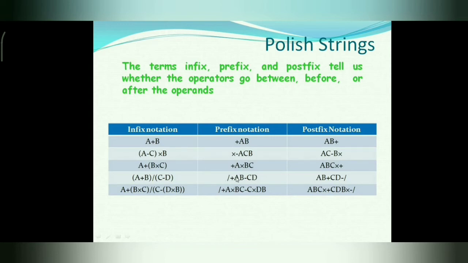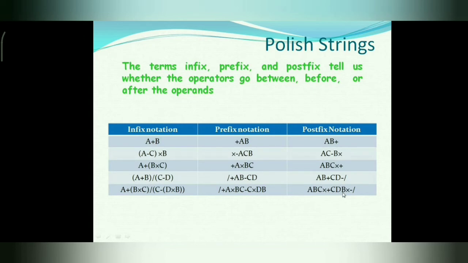First A minus C and the result will be multiplied by B. And in the postfix notation, first A minus C will be executed, AC minus, and then it will be multiplied by B.